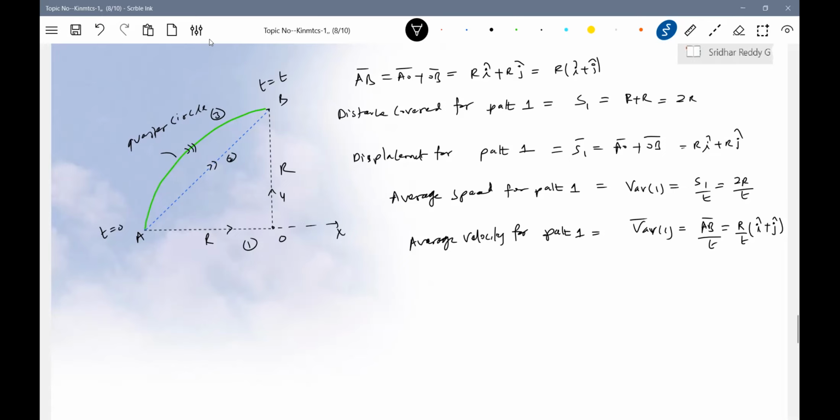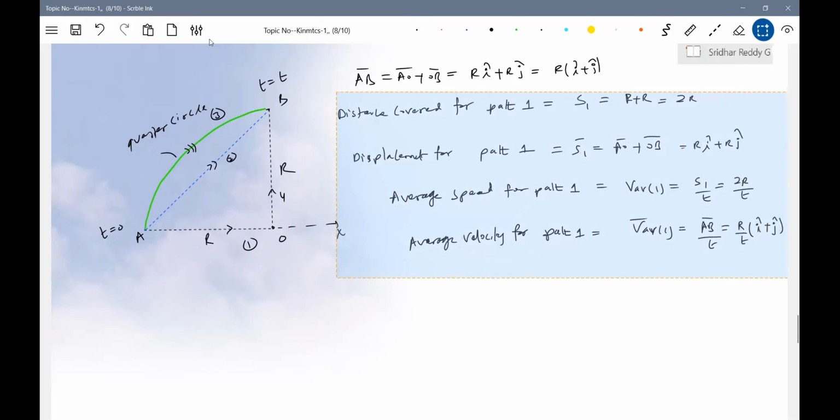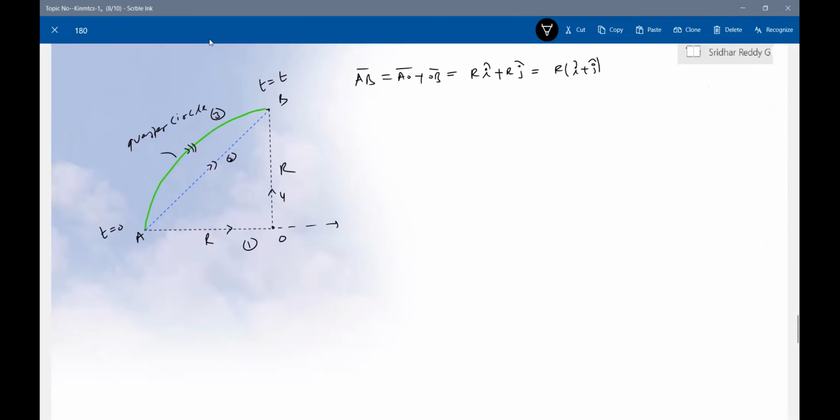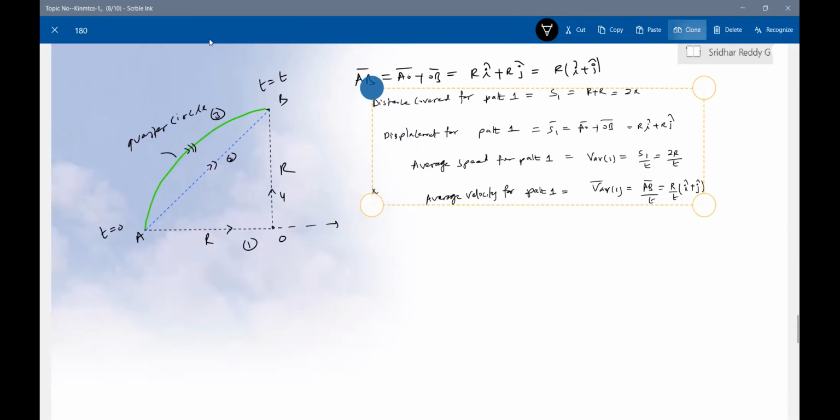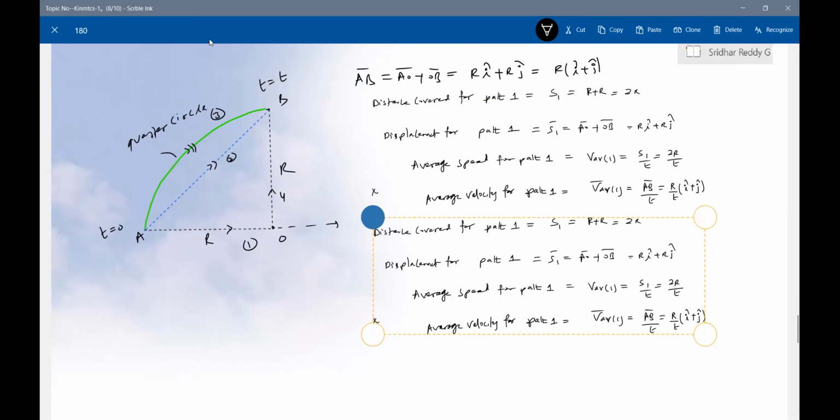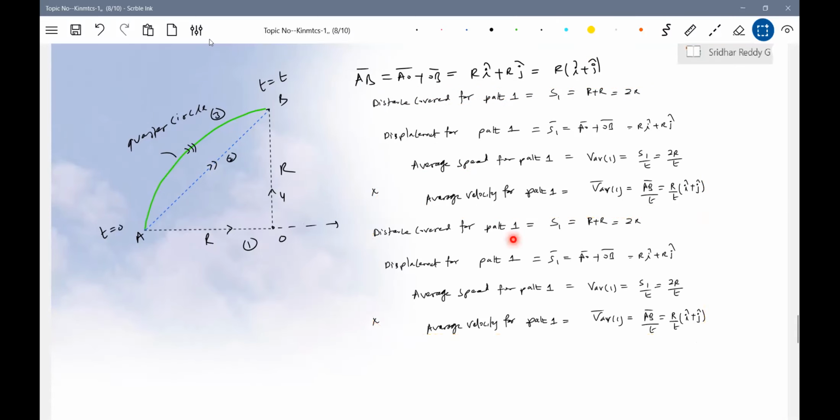Similarly, we'll define for path 2. All the theoretical ideas I discussed now at a stretch, I'm going to cover here. Similarly, we'll go for path 2. What is the distance covered for path 2? What do you mean by path 2? This is path 2. Getting this? So what is the distance covered? You are going to move along this path. It should be equal to root 2 r.